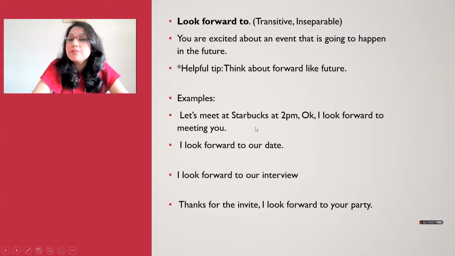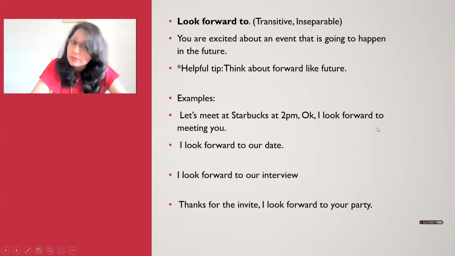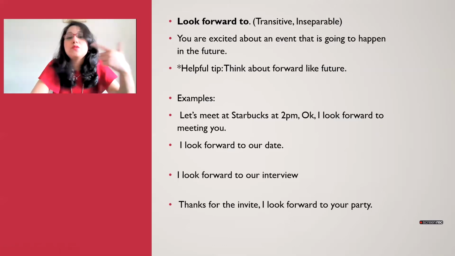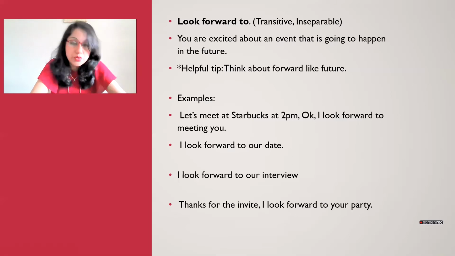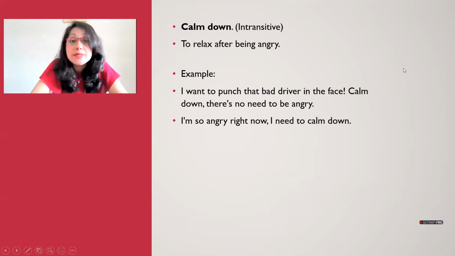And examples: let's meet at Starbucks at 2 p.m. Okay, I look forward to meeting you. All right, so that's how you use it. Or I look forward to our date. I look forward to our interview. Thanks for the invite, I look forward to your party. I don't know if you've noticed or not, but look over here. When you are using a verb after look forward to, it is going to be ing, but you can also use a noun phrase after that. So here, to meeting, that is your ing, and then I look forward to our date, to our interview, or to your party. So choose wisely.